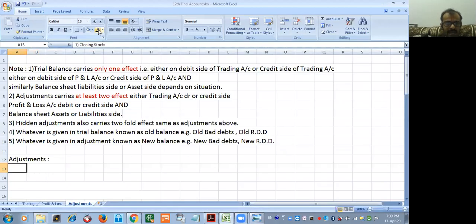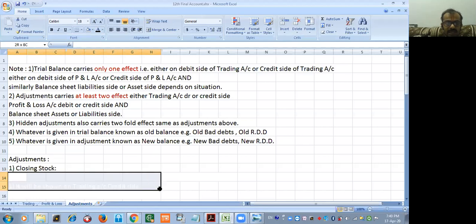The first adjustment, and this adjustment will be in each and every question. What is that? Closing stock. The stock which is unsold at the end of the financial year is called closing stock. You are willing to sell it, but you are not able to sell it off. That is closing stock. Since that stock is going to be sold in future and you will earn money from that, it is your asset. So one effect, it will be shown on the trading account credit side, and another effect, it will be shown on the balance sheet asset side, not liability side, asset side.